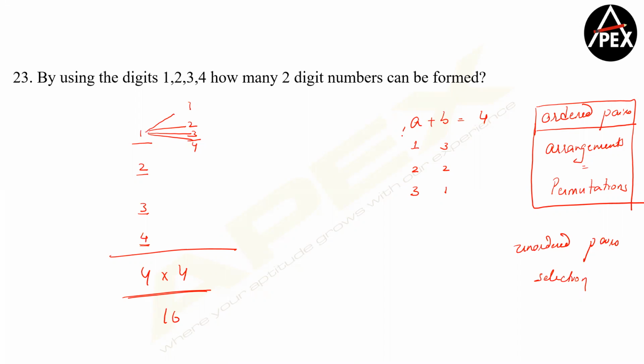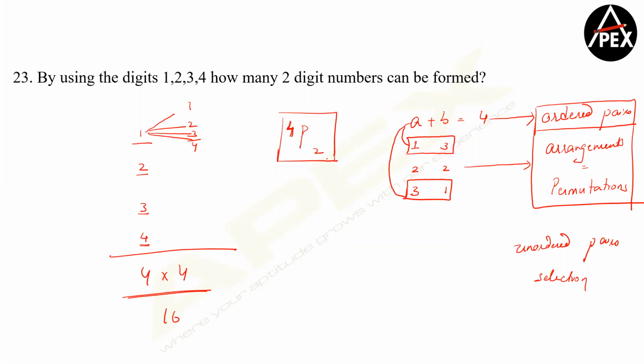Now why? Because a is taking 1 here and a is taking 3 here. So if you observe, 1 plus 3 and 3 plus 1 are considered as two cases. So this question comes under the concept called ordered pairs. So whenever you have 1, 3 and 3, 1 as two different numbers, we consider them to be arrangements. So out of 4 things, I have to arrange 2 of them, without repetition. So therefore, your answer becomes 4P2. But this is only applicable without repetition.